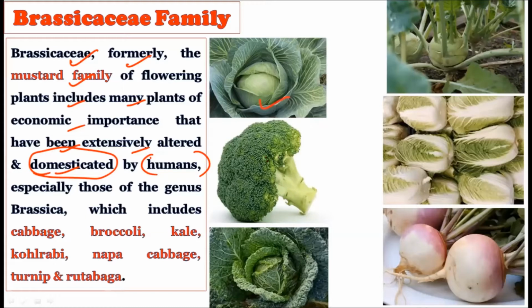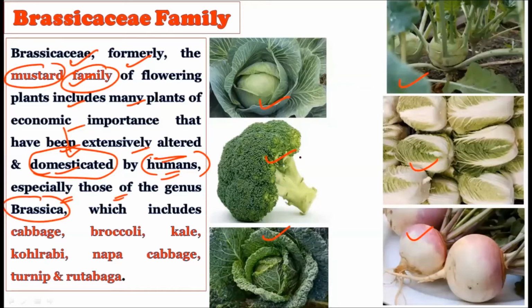Consider these food materials which we are already using in our day-to-day life, and hence we say we have altered these plant species in order to have the maximum benefit for humans. In scientific words, we can say we have domesticated these species. All these plant materials we have domesticated for our own purpose, and we are using them as food material. This family is also called the mustard family because the mustard plant belongs to it, and it contains plants of great economic importance because they have been domesticated for human purpose, right? Especially those of the genus Brassica.